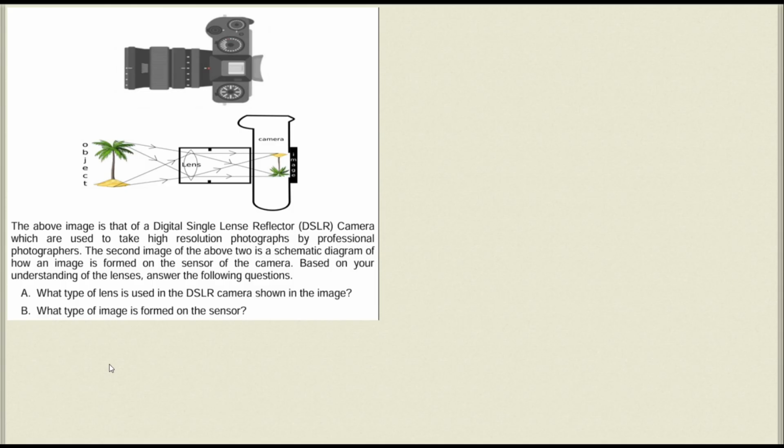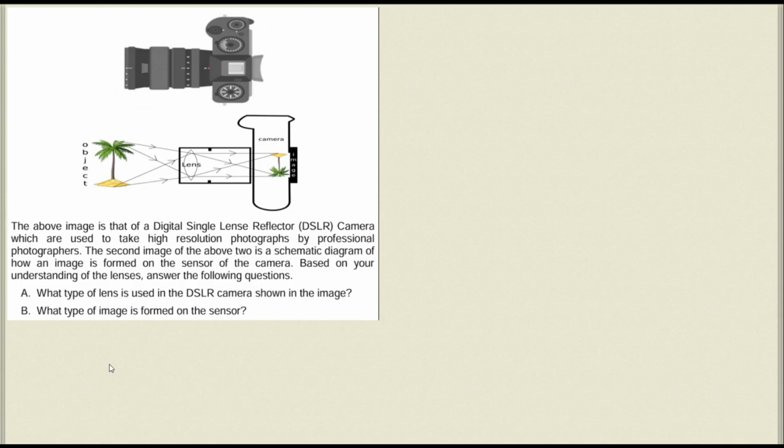So next question is a case-based question. A figure and a diagram is given there. The above image is that of a digital single lens reflex (DSLR) camera, which is used to take high resolution photographs by professional photographers. The second image of the above two is a schematic diagram of how an image is formed on the sensor of the camera. Based on your understanding of lenses, answer the following questions.